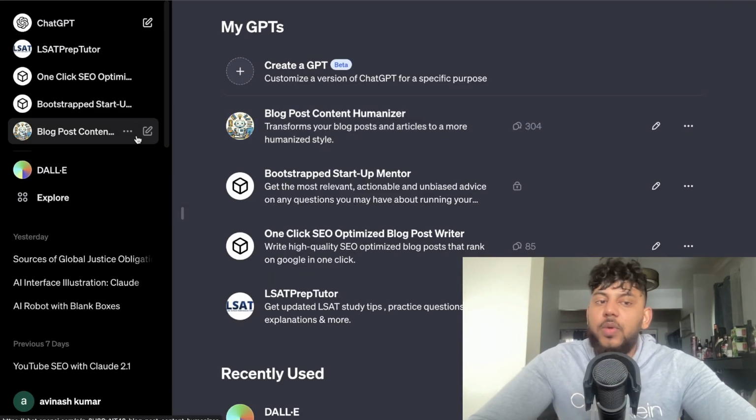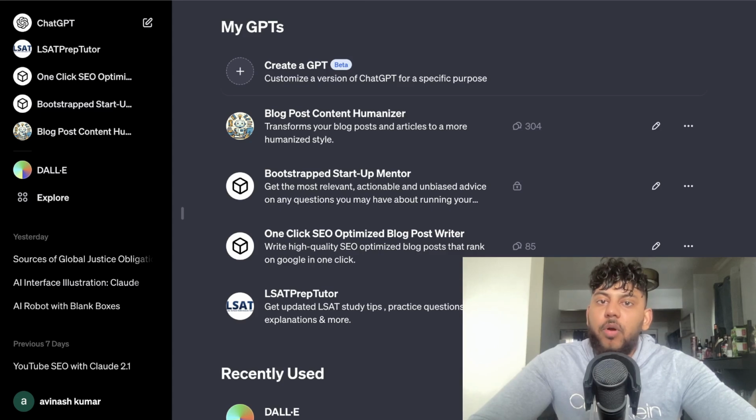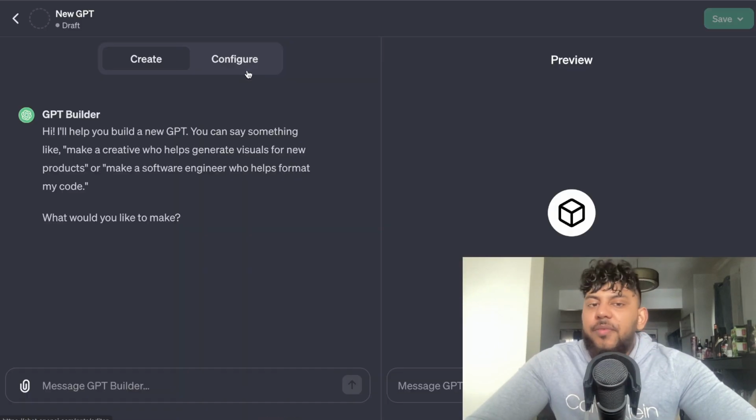Now let's talk about how you can actually go ahead and create your own GPT. So let's first figure out which GPT we want to create. Let's say, for example, we wanted to create an email copywriter that writes engaging emails for our newsletter. First, we would head over to GPTs, and then we would click create a GPT. Now we can use the GPT builder, or we can configure. It's much easier to use the GPT builder, so let's go ahead and use that.